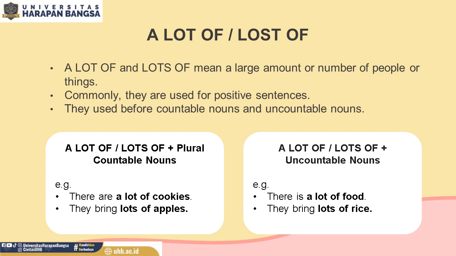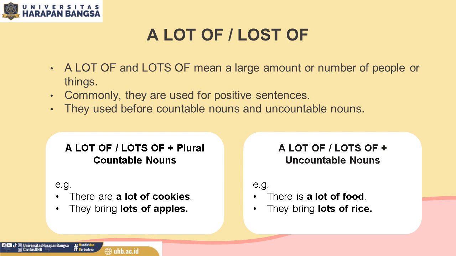Look at the left side. A lot of or lots of plus plural countable nouns. For example, there are a lot of cookies. The word cookies here is plural countable nouns. So the quantifier that you can use is whether a lot of or lots of. They bring lots of apples. Apples here is included into plural countable noun. So you can use whether a lot of or lots of.